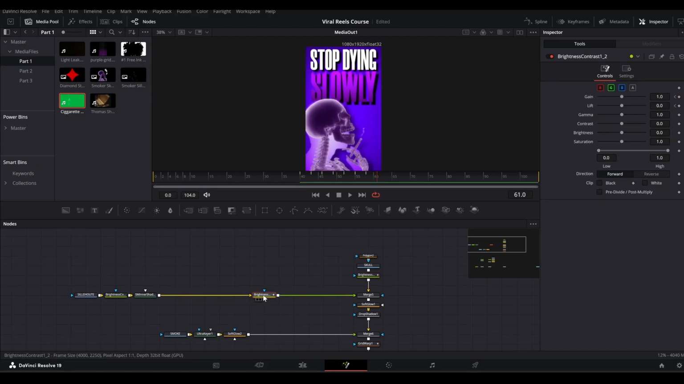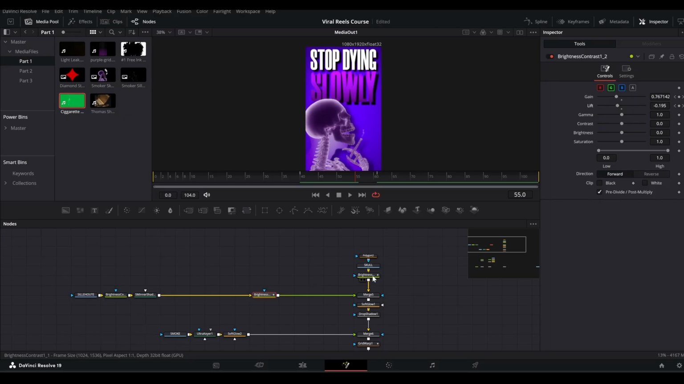So in this brightness contrast node now, I will bring down the gain for the silhouette and lift as well, like this, right? And let's select this box. So bring it down like so, all right? And now you can see the glitch is happening, but it's fading in and fading out.